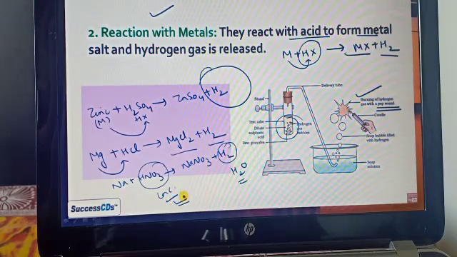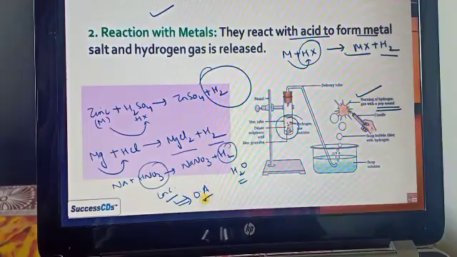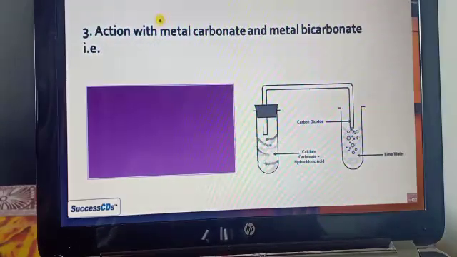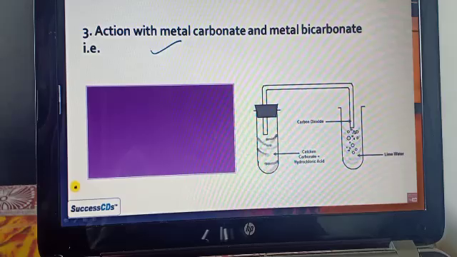But if you take concentrated HNO3, nitric acid, then instead of hydrogen you get H2O, water, because it is a strong oxidizing agent.